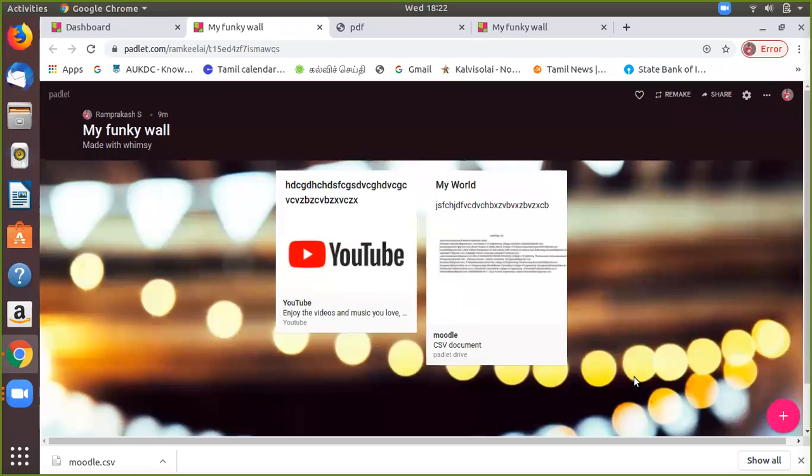If you have any doubts regarding Padlet, we will see some of the important ICT tools today and tomorrow. Tomorrow also we will expand, as I have a lot of tools to show you.